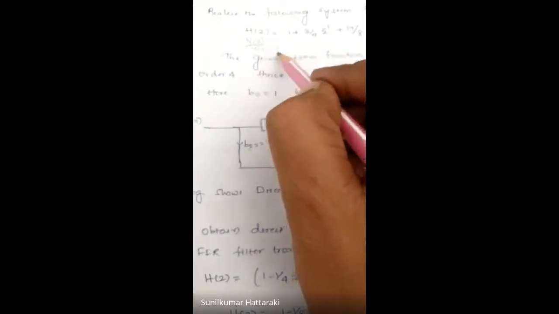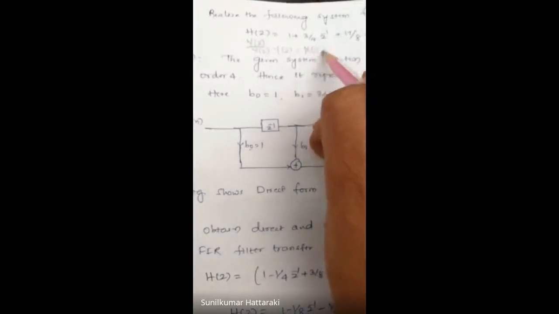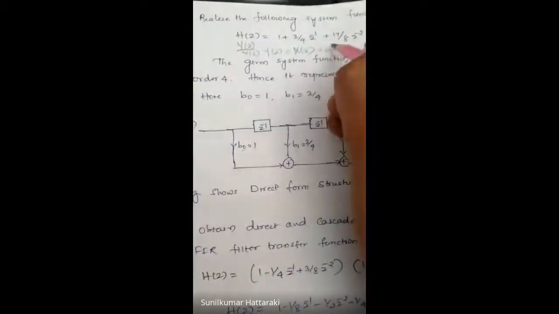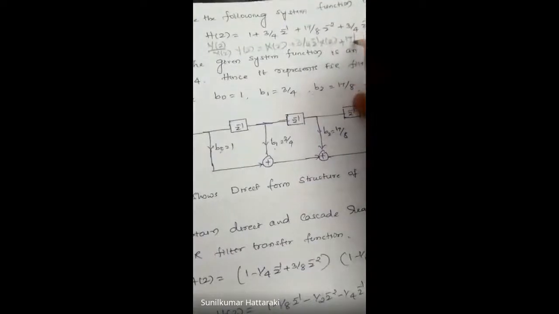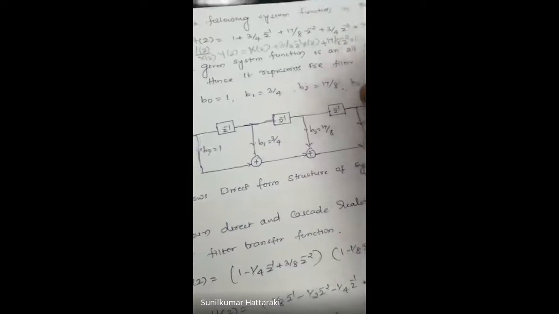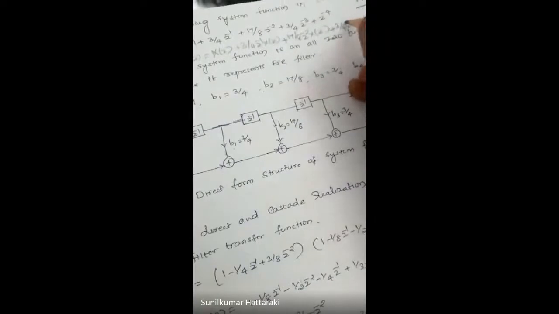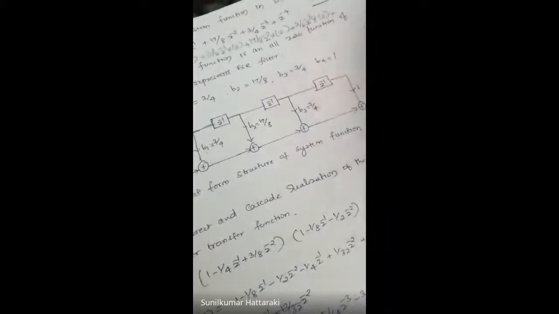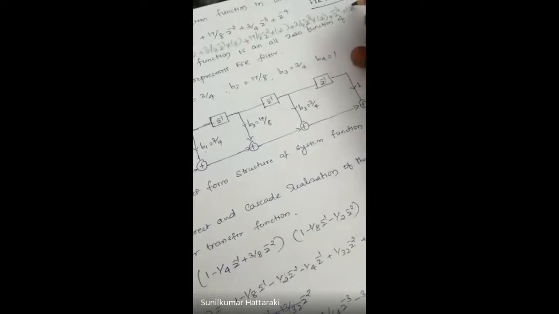If you take cross multiplication, Y of z equals 1 times X of z, plus 3 by 4 z to the power minus 1 X of z, next 17 by 8 z to the power minus 2 X of z, next 3 by 4 z to the power minus 3 X of z, and the last one z to the power minus 4 X of z.